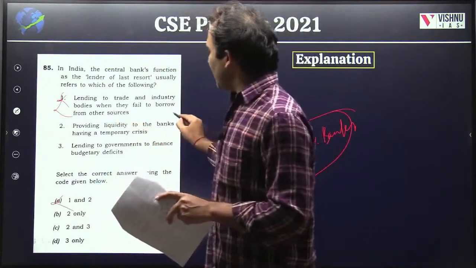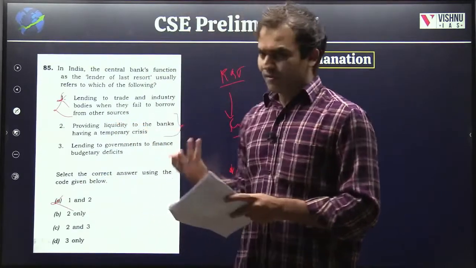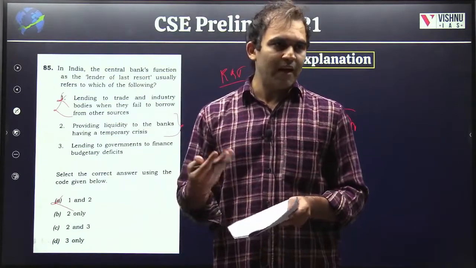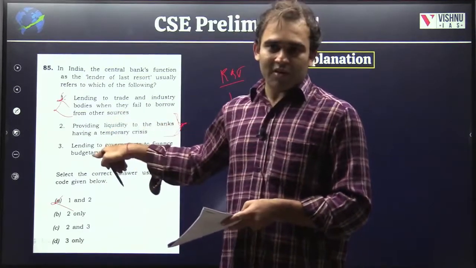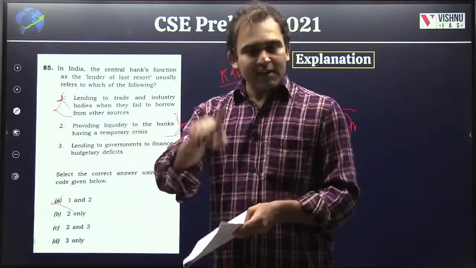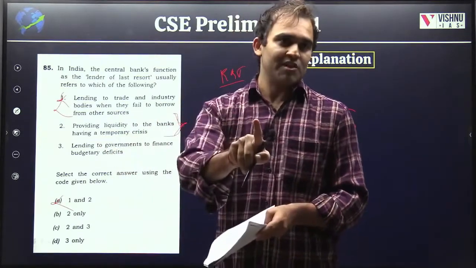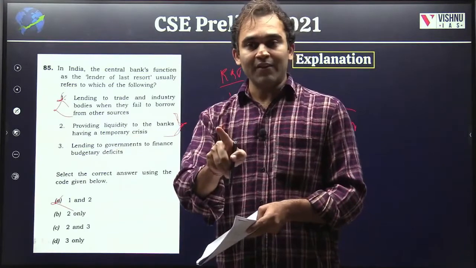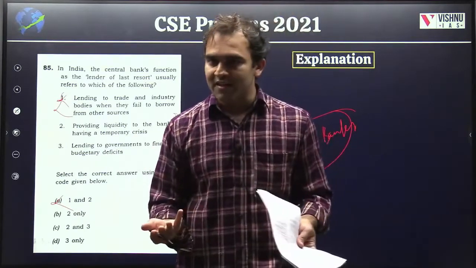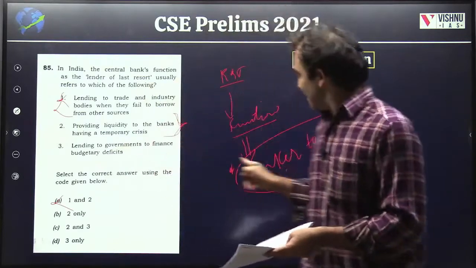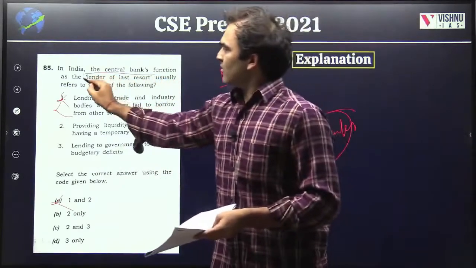Then, providing liquidity to the banks having a temporary crisis. Of course, because RBI is banker to the banks. So, irrespective of whether they have a crisis or not, whenever a bank wants, it has to give money. That is a normal function. Whereas when a bank is facing some temporary crisis, whenever there is some liquidity crisis, that function is called lender of last resort.